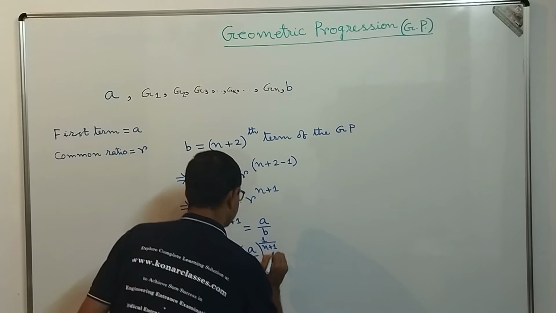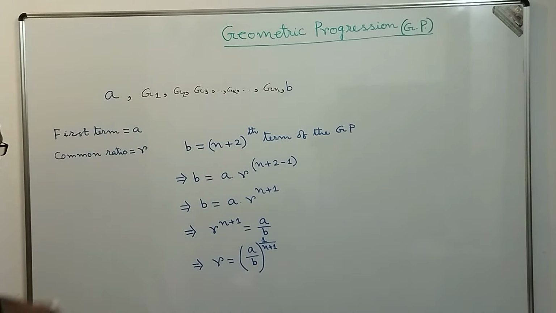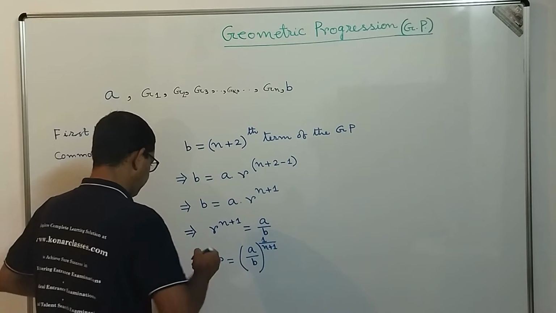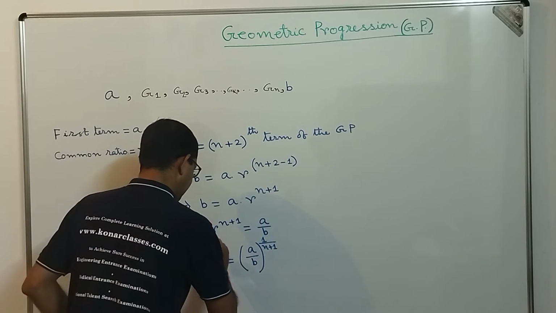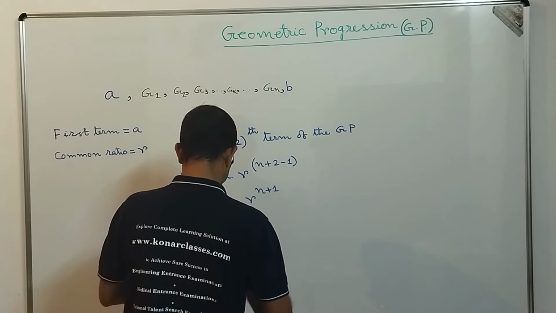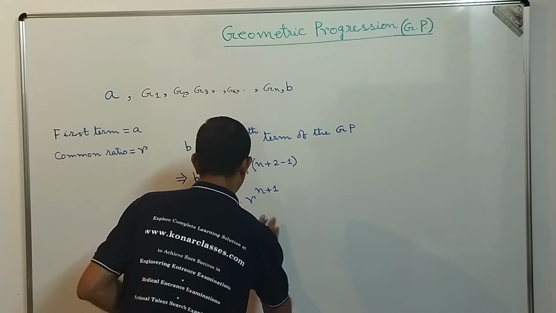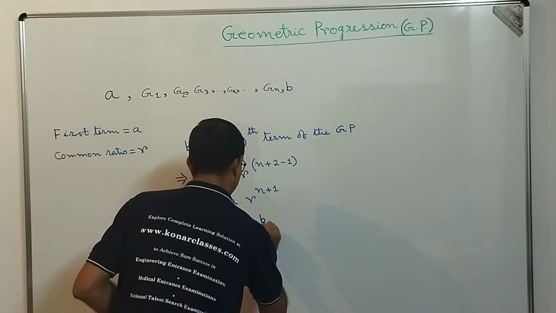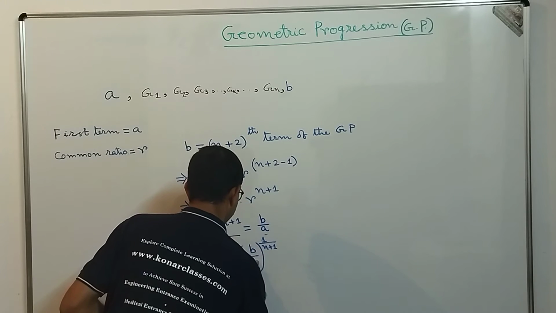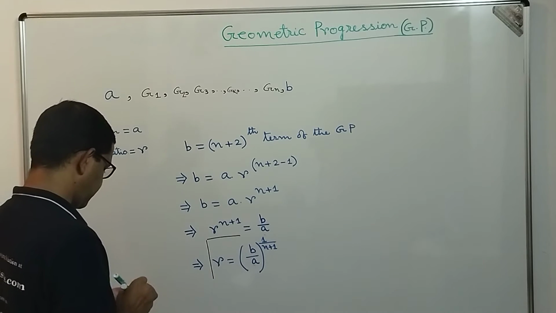The moment we find the value of R, let me mark it. It should be B by A. So R to the power n plus 1 should be B by A. So R is equal to B by A power 1 by n plus 1, correct?